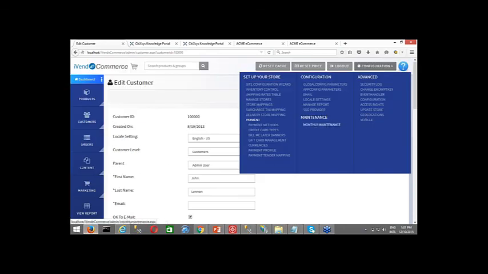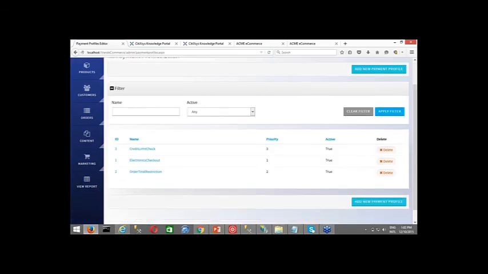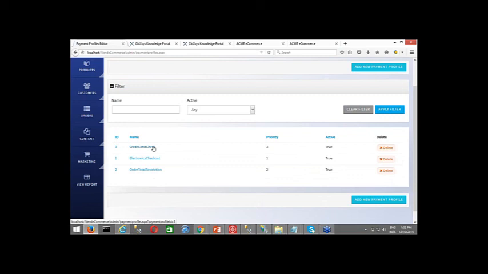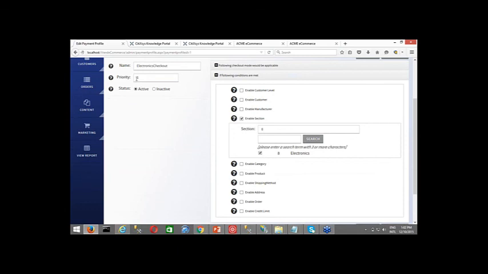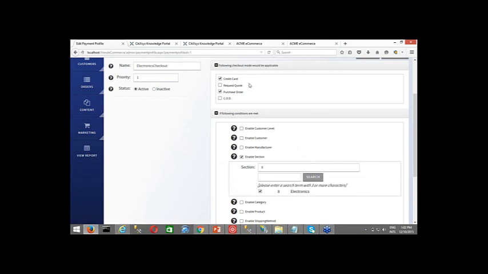configuration, and then click on payment profile. Herein already is defined. So let me take any one of them, say electronics checkout, for example. Okay, so on the left hand side, name and the priority, whether it is active or inactive. And you see that these are the payment options that are configured in the system as of now, right? So just to show you,